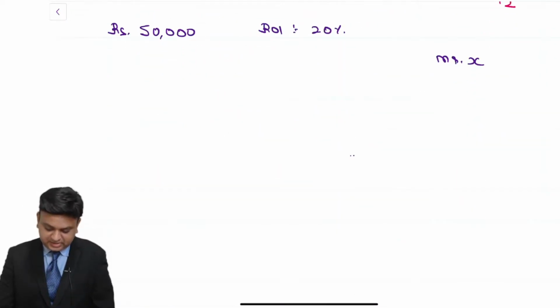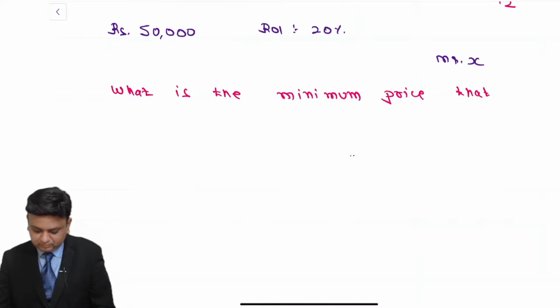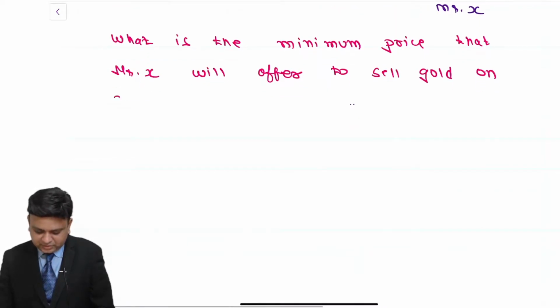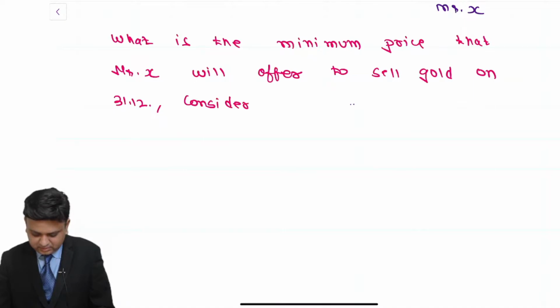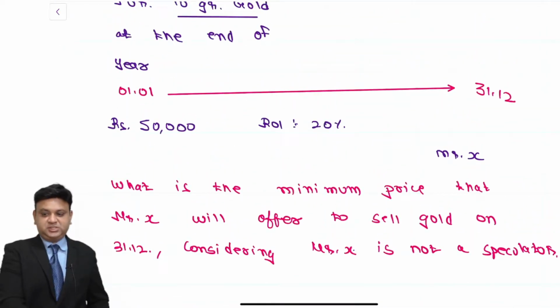Now my question to all of you is that what is the minimum price that Mr. X will offer to sell gold on 31st of December, full stop, considering Mr. X is not a speculator. I want you to write answer of this question in the chat box.